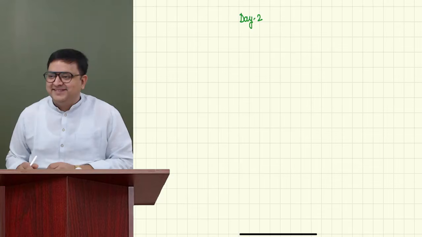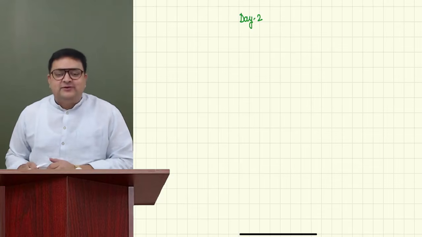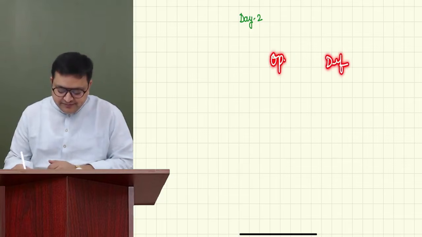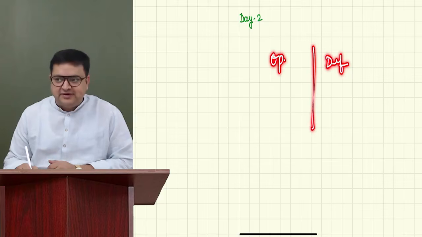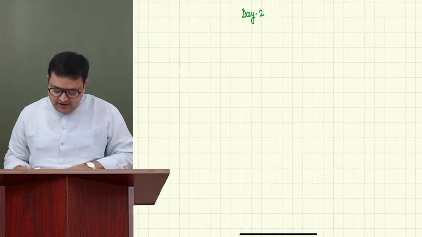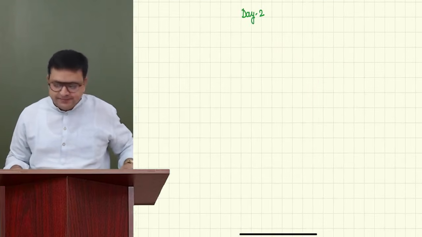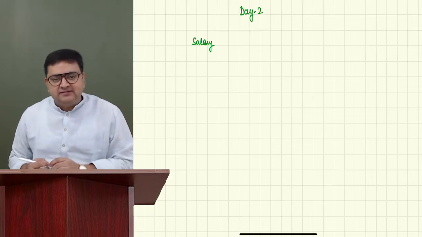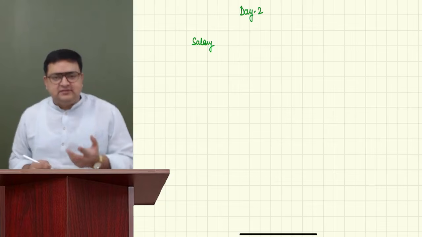Good, thank you. So let us first understand the difference between the optional regime and the default regime as far as the salary chapter is concerned. I would like you to please write this with me. In salary, whatever we receive from our employer is our salary income, whether it is taxable or not taxable.